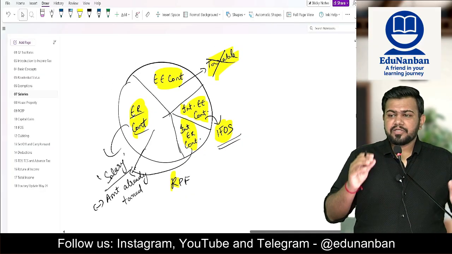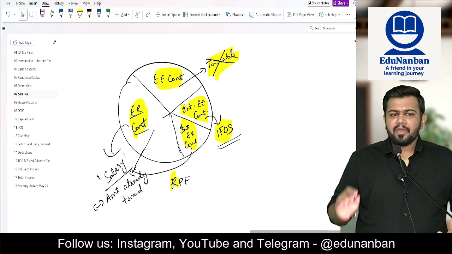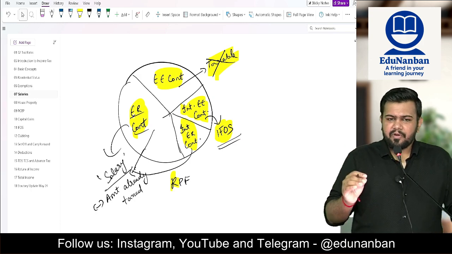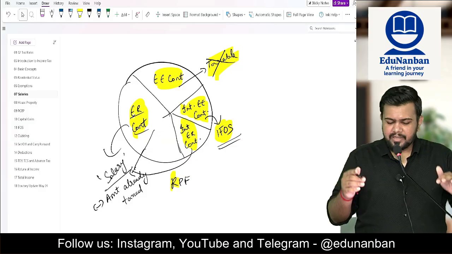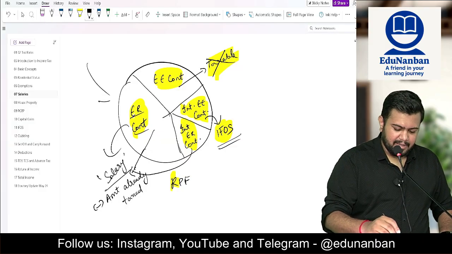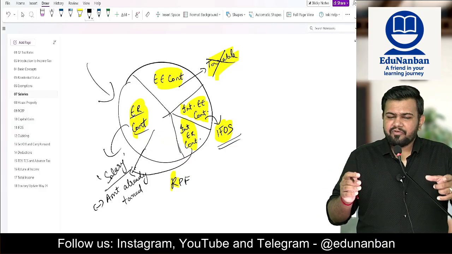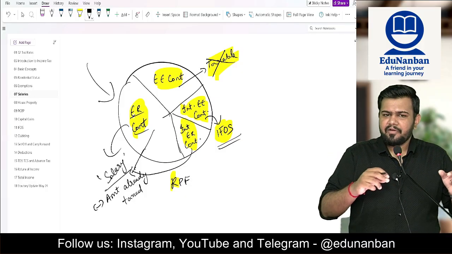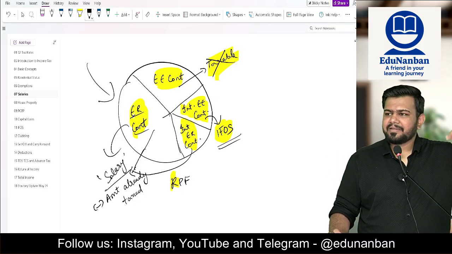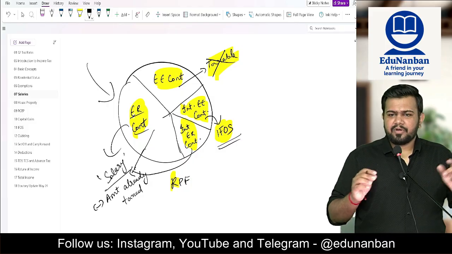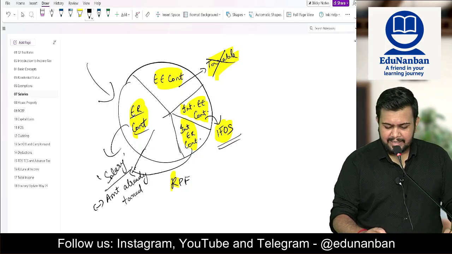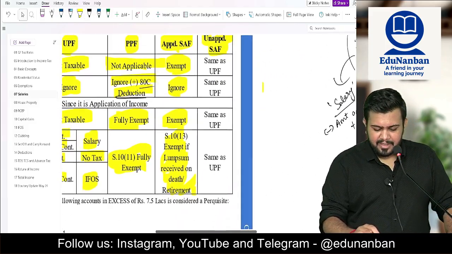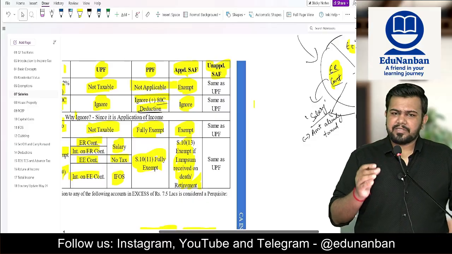Sir, what about maturity of recognized provident fund? Whenever maturity of recognized provident fund is taxable, you have to tax it in the same manner, but make sure that from this taxable income, you reduce the already taxed income, which is greater than 12% or greater than 9.5%. This you have to reduce, and only the balance you have to tax, because if an income is already taxed, you should not tax it once again.